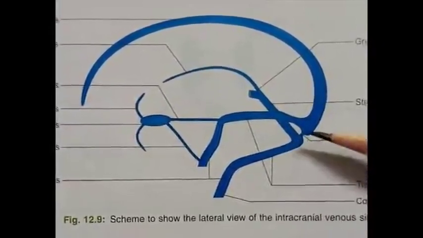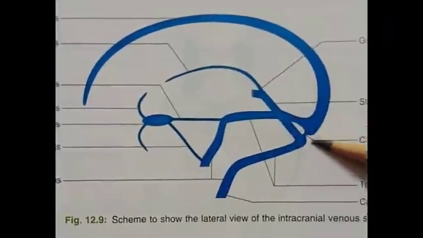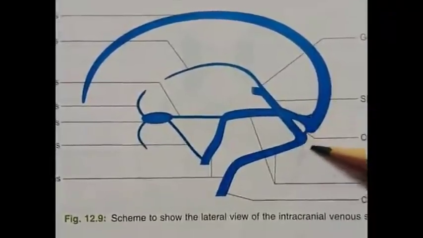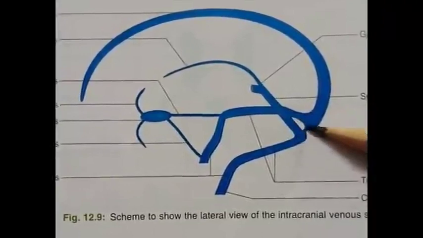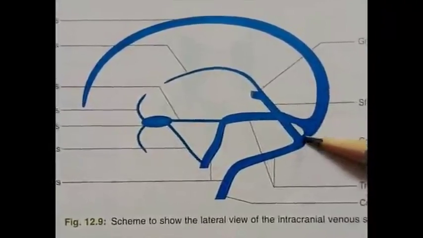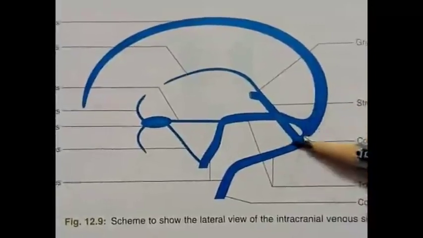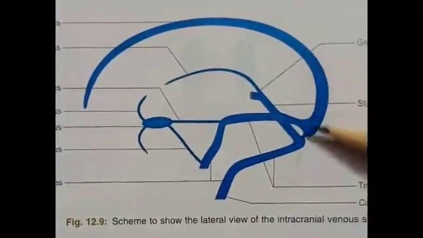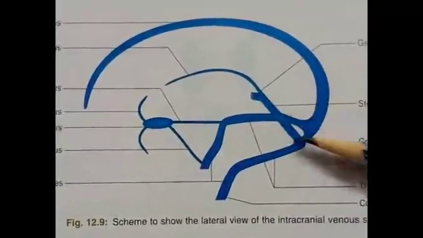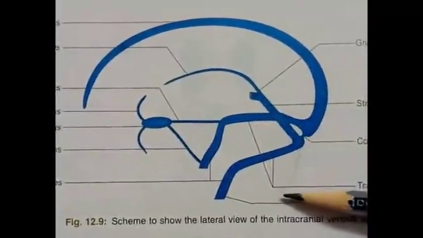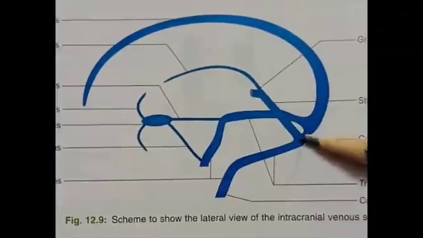This union or communication of different sinuses in this area is known as the confluence of sinuses. So here the two transverse sinuses, the superior sagittal sinus, the straight sinus and the occipital sinus communicate.